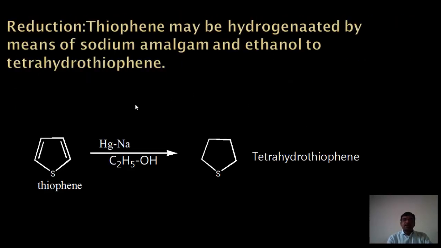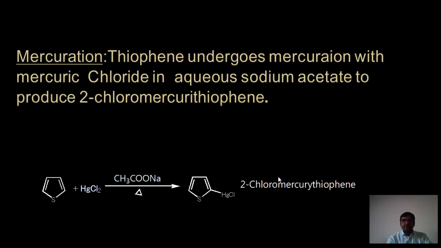Reduction means addition of hydrogen atom on the double bonds of the thiophene. Thiophene can be hydrogenated by means of sodium amalgam and ethanol to give tetrahydrothiophene. Here is sodium amalgam and ethanol to give tetrahydrothiophene.